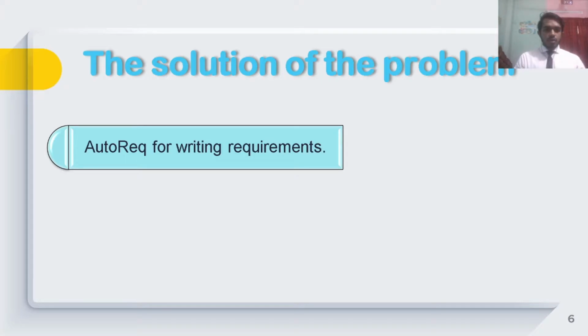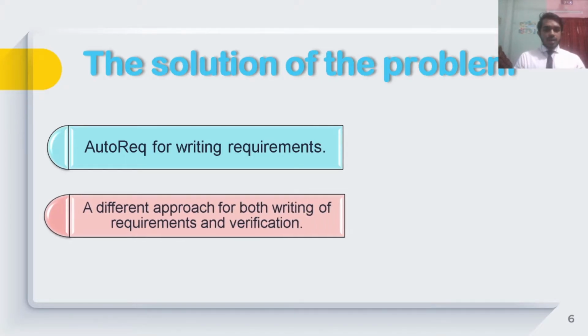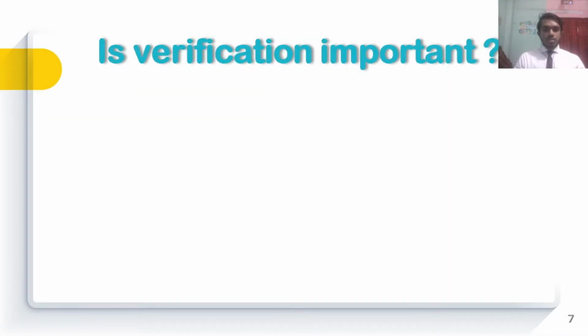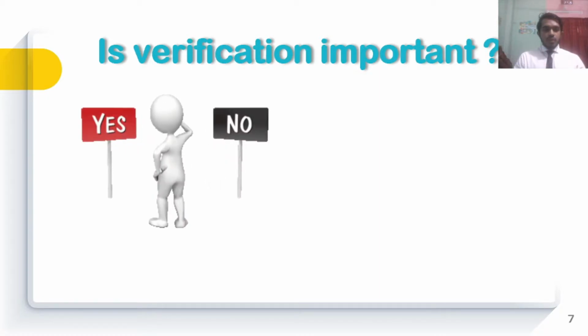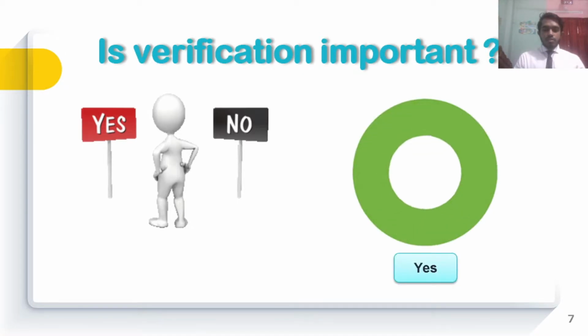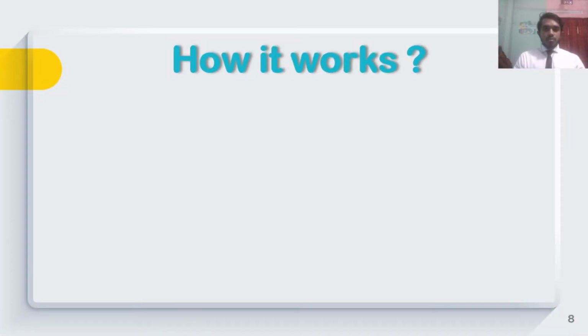What is AutoReq? AutoReq is a different approach for both writing requirements and verification. Here a new term comes, verification. Verification is important when the requirement is written and then when the requirement is implemented. If the requirement doesn't deal with the main needs of the system, then the requirement becomes useless. So requirement verification is important.